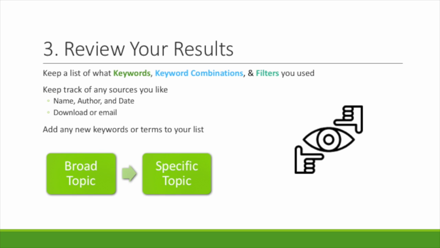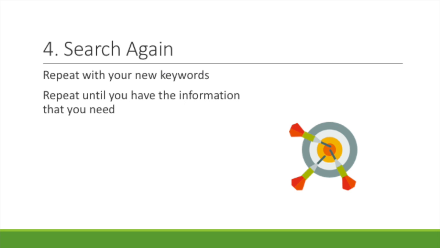Recognizing and adding new key terms is so important. It lets you move from a broad topic to a narrow one that interests you. Doing this will help you feel more confident about where your research is going. After reviewing your search results and adding new keywords to your list, you can repeat the process with your new keywords. As you repeat this, your search will become more focused. Repeat until you feel like you have all of the information you need for your research project.